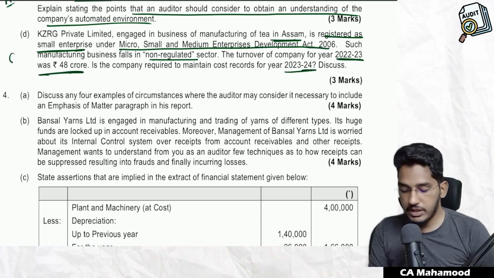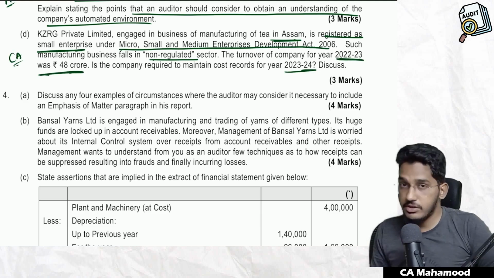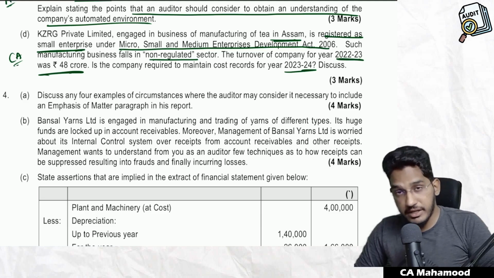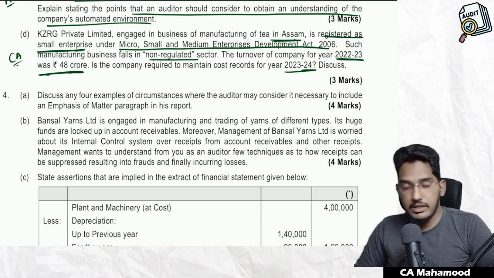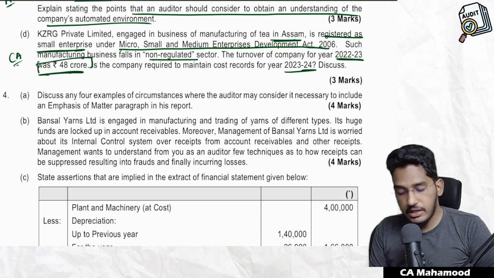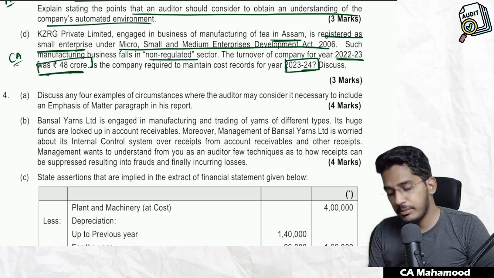This is from the company audit chapter, applicability of cost records. When cost records will become applicable? If the turnover in the preceding financial year exceeds 35 crores, then cost records will become applicable. In the given case, the company's turnover was 48, limit has exceeded. In the current year, they have to maintain cost records.